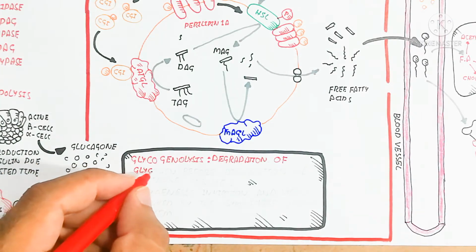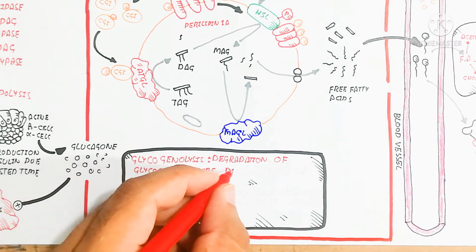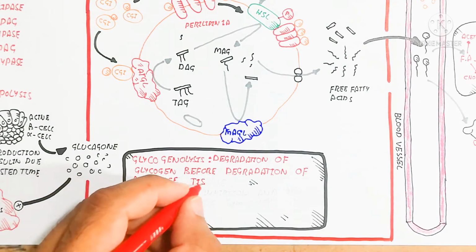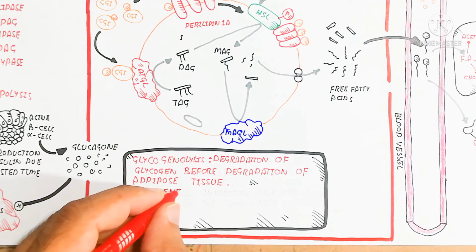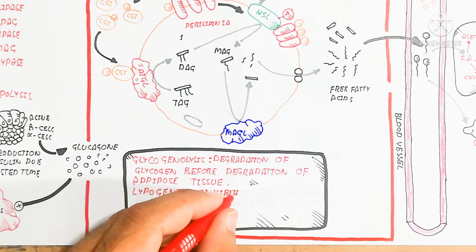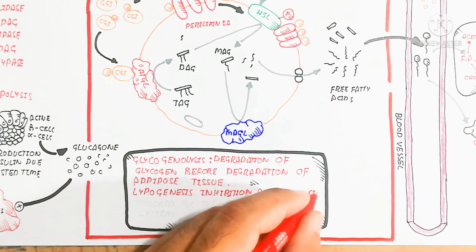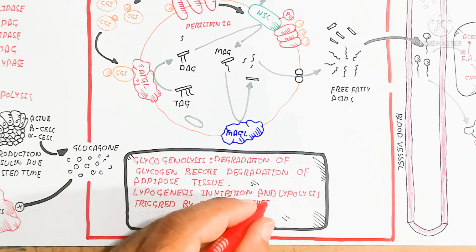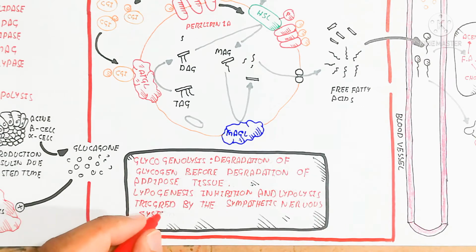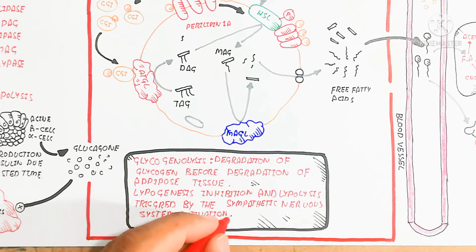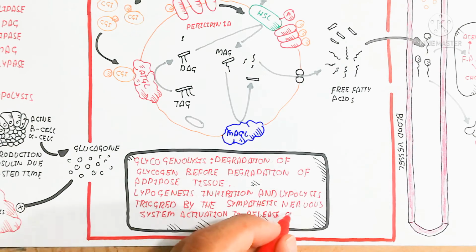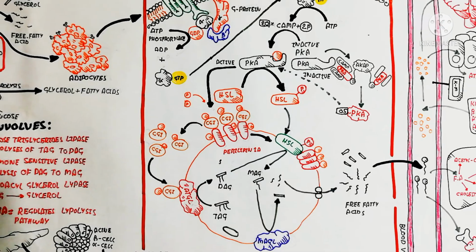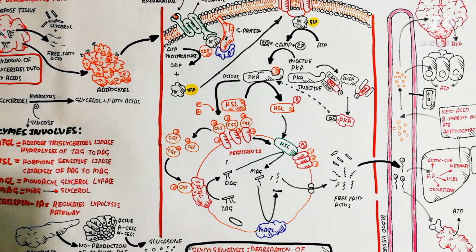So the important thing in summary is that glycogenolysis, the degradation of glycogen, comes before degradation of adipose tissue. So glycogen degradation is first, so remember about that. And lipogenesis is inhibited and lipolysis is triggered by sympathetic nervous system activation to release glucagon. So I hope you make sense of this video on lipolysis. Next we will discuss glycogenesis.